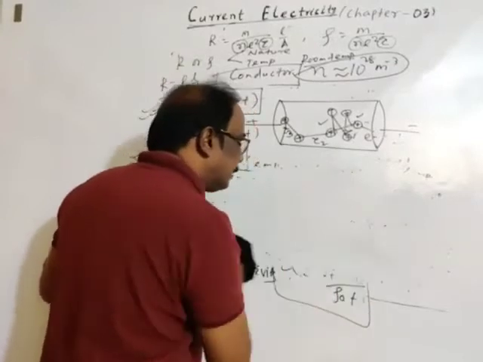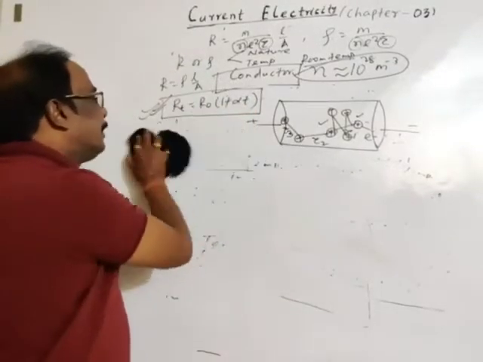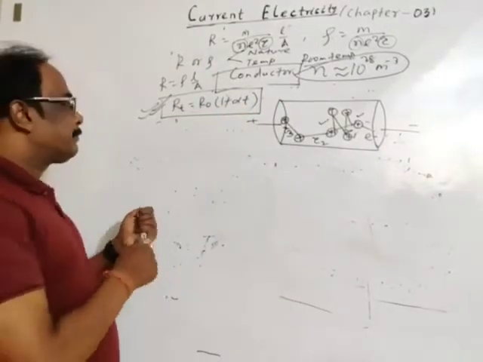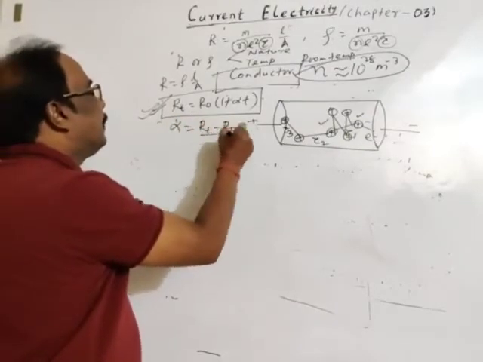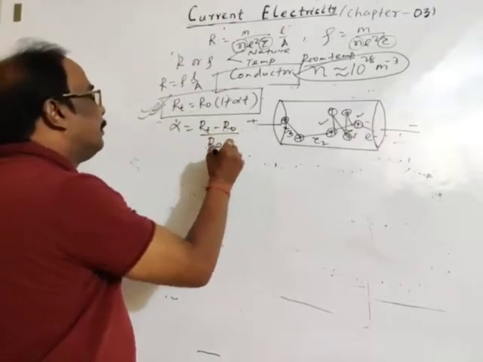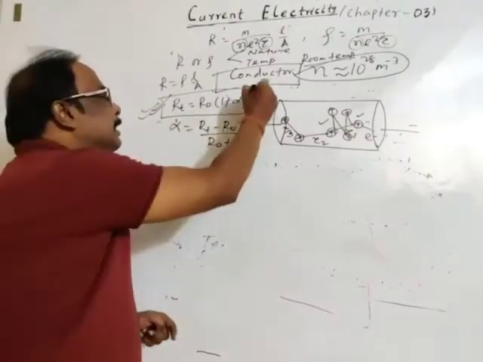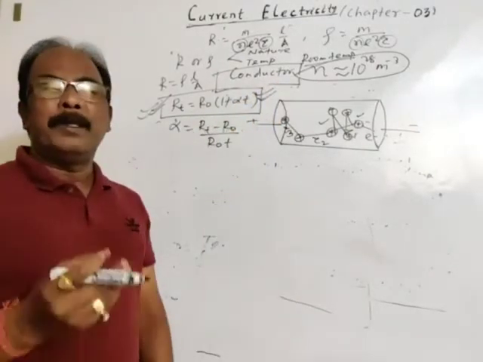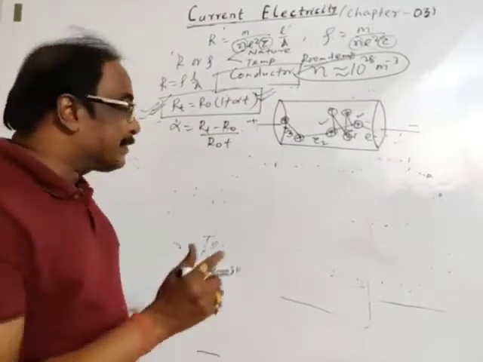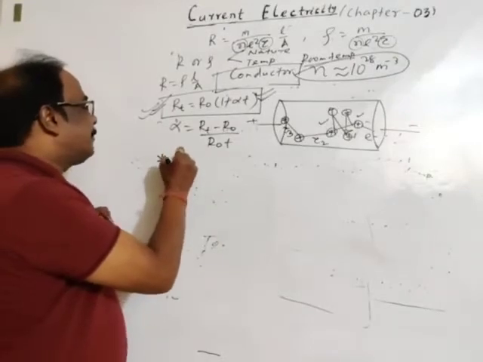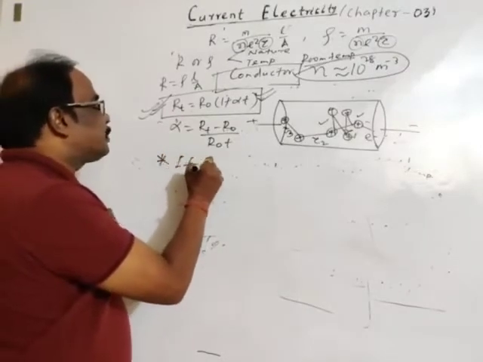Okay. Have you gone through it? How this formula? Similar formula in resistivity. Okay. Alpha for resistance RT minus R0 divided by R0 T. See, this relation is valid if increase in temperature is very small. Okay. So, you may remember this formula.